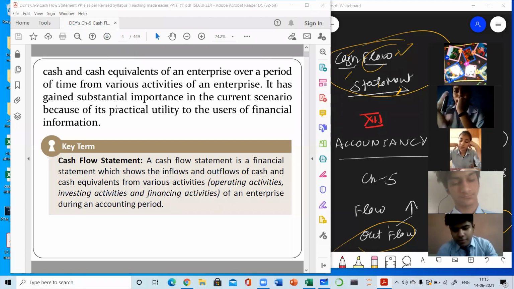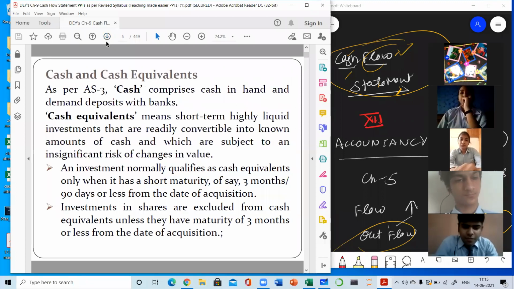So this is the cash flow statement, and always in accounting, every definition ends with during an accounting period. Accounting period is always of 12 months. Okay. So accounting period may be the 31st December or maybe the 31st March. I hope I am clear till here.